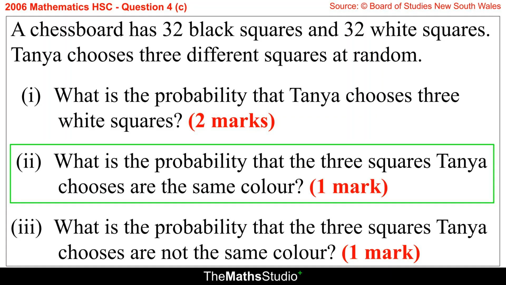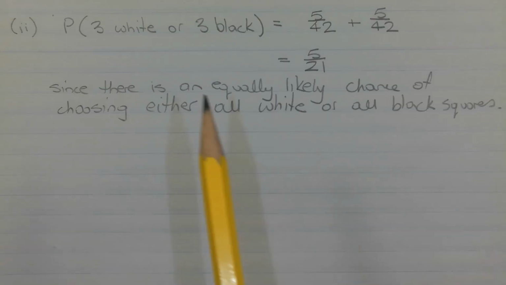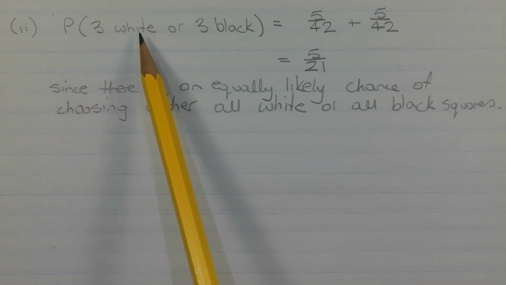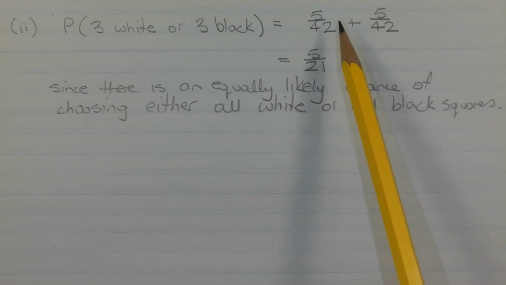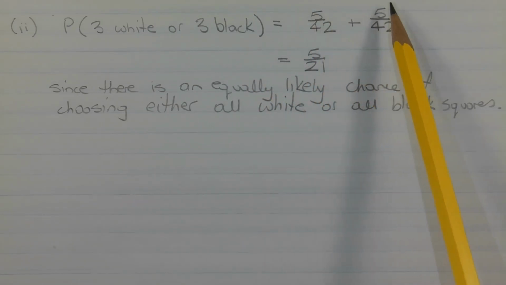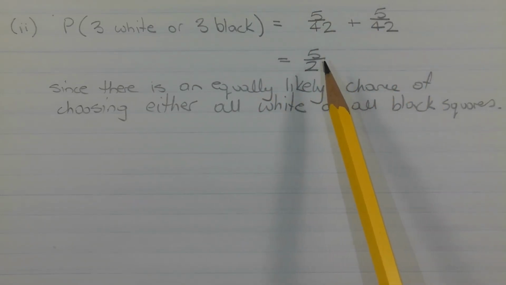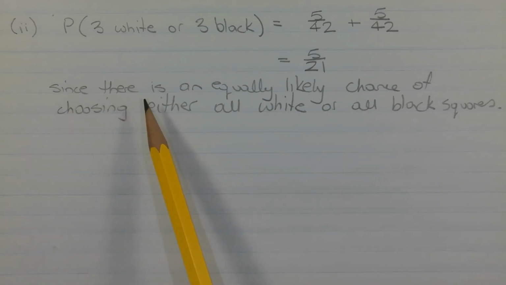Part 2. What is the probability that the 3 squares Tanya chooses are the same color? The probability of choosing 3 white squares or 3 black squares is equal to 5 over 42 plus 5 over 42, which equals 5 over 21. And that's because there is an equally likely chance of choosing either all white squares or all black squares.